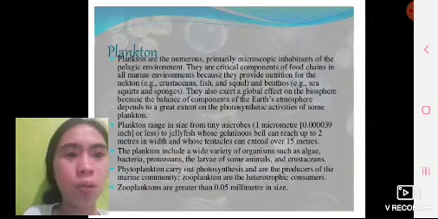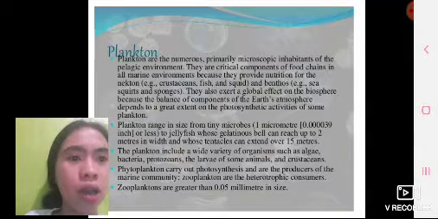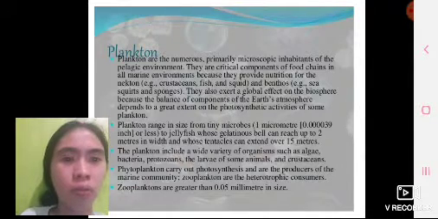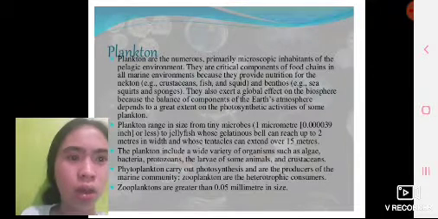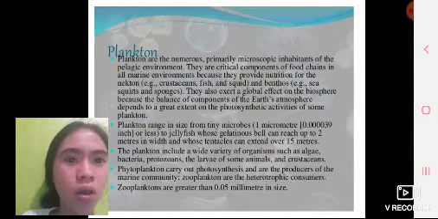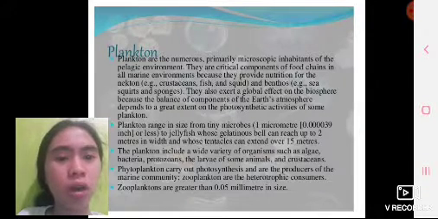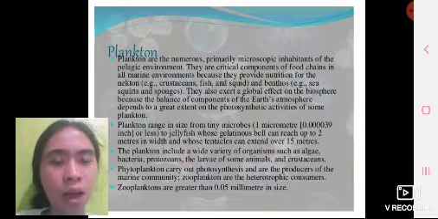Plankton are the numerous primary microscopic inhabitants of the pelagic environment. They are critical components of the food chains in all marine environments because they provide nutrients for the nekton. Example, crustaceans, fish, and squid. The benthos example is sea squirts and sponges. They also exert a global effect on the biosphere because the balance of components of the Earth's atmosphere depends to a great extent on the photosynthetic activities of some plankton.